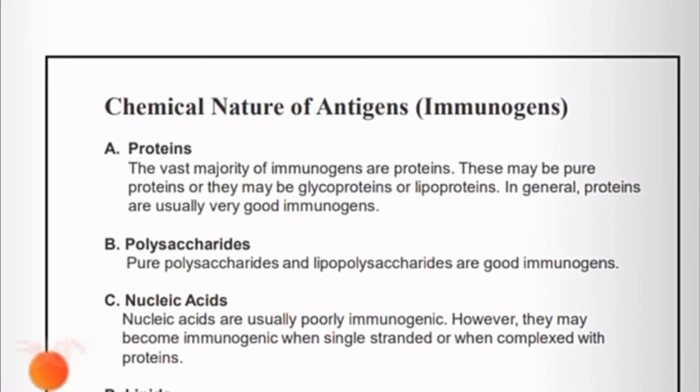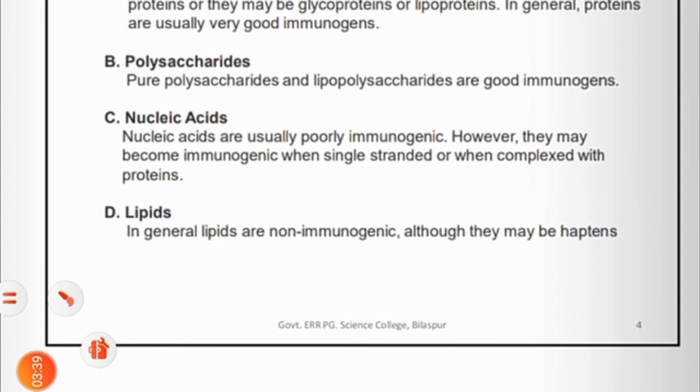Next, chemical natures of antigens. Let's start. Generally, antigens are protein in nature or polysaccharide in nature, for example lipopolysaccharides and lipoproteins, this type of structure in the polysaccharides and proteins. Rarely they are nucleic acids, and rarely lipids.